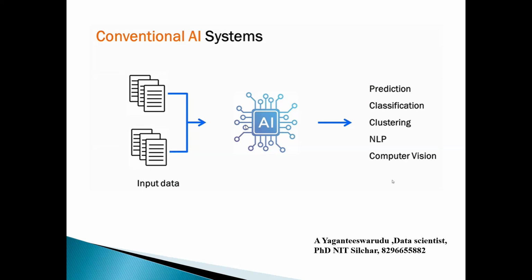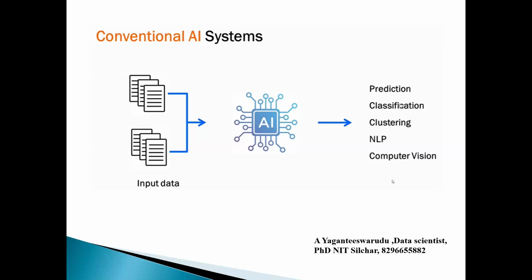By taking this input data, it will train on that data and recognize the patterns in the data. After training, it will perform prediction, that may be classification, regression, clustering, natural language processing, or image processing.